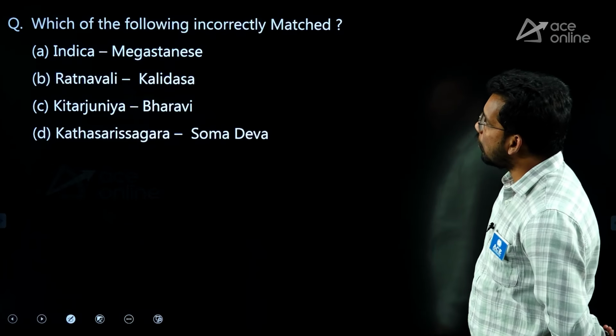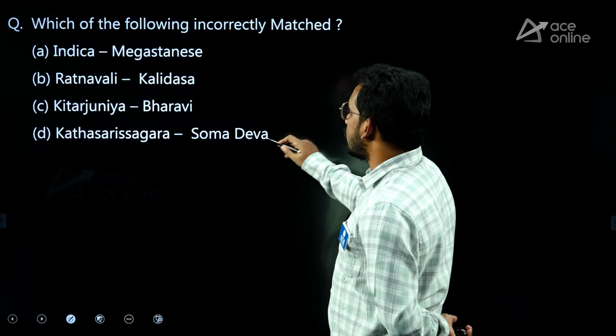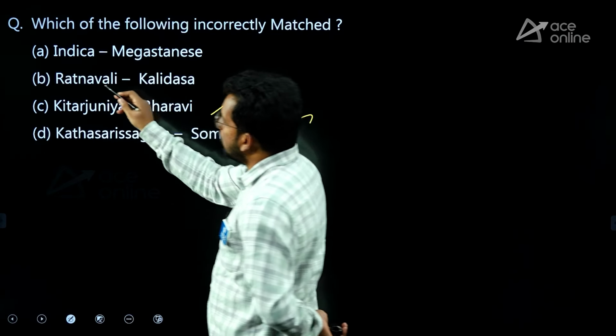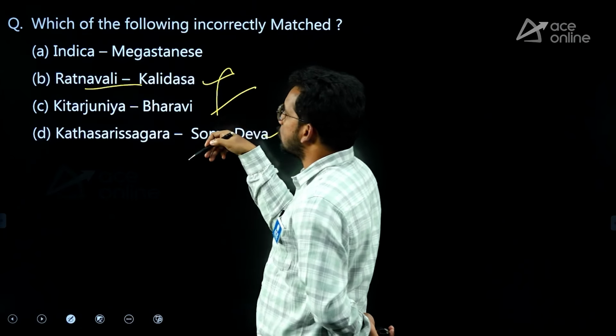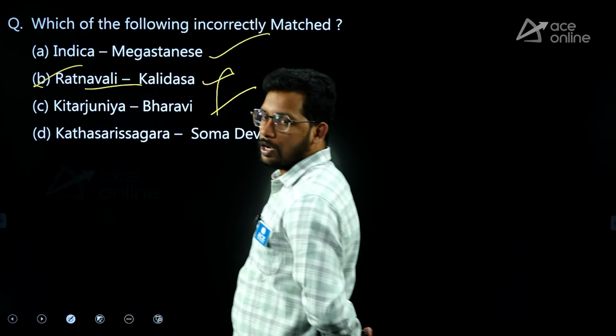Next, which of the following is incorrectly matched? Kathasaritsagara, Somadeva, very popular one. Kirtarjuniya, Bharavi. Ratnavali by Harshavardhana. So this is wrong. Indica, Megasthenes. So this is incorrectly matched. Harsha.